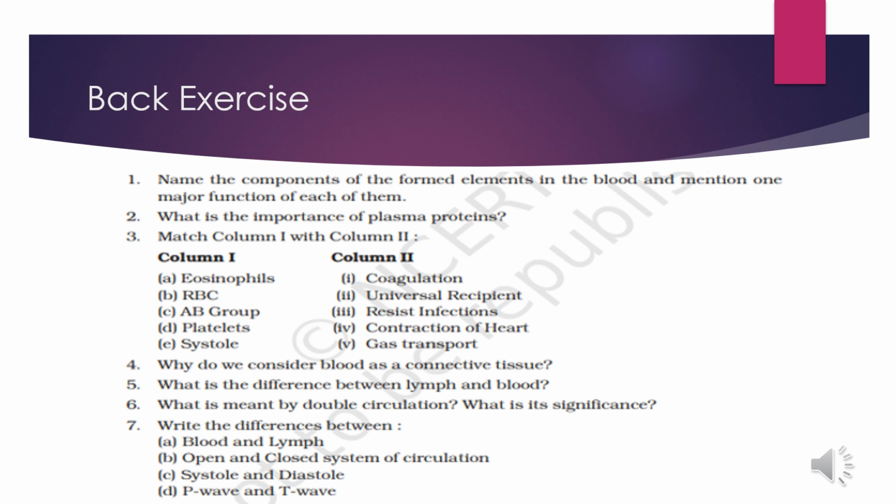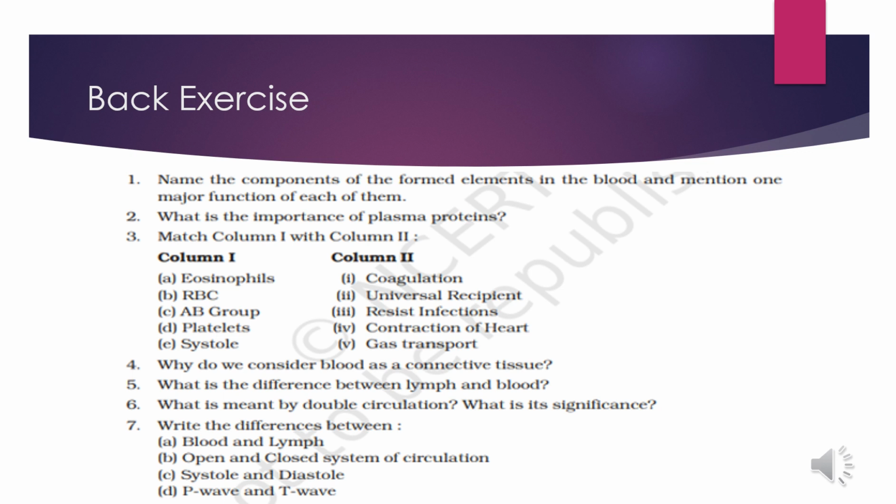What is meant by double circulation? Next question is, what is meant by double circulation? Now double circulation, as you all know, means that oxygenated blood and deoxygenated blood don't meet in our body, and this is the double circulation. As you know, in our body, systemic and pulmonary circulation is there, and the hepatic portal system is also there.